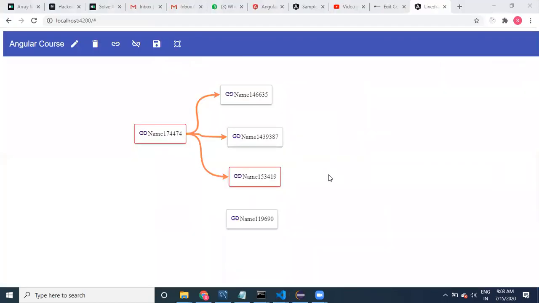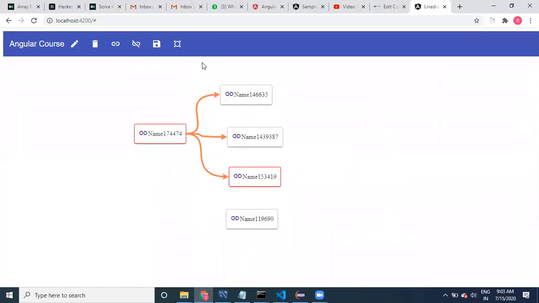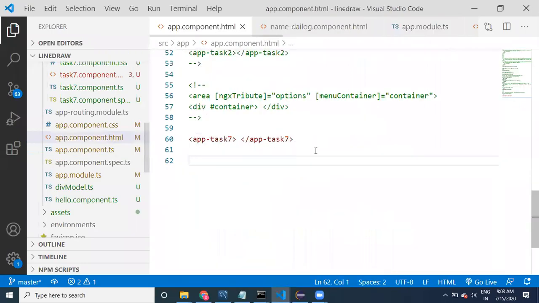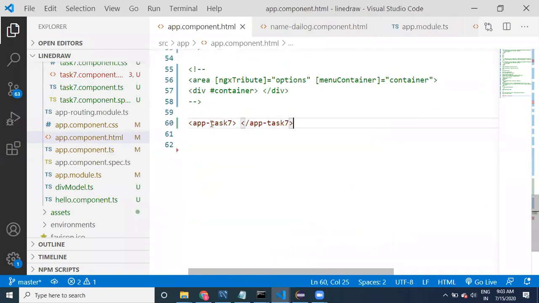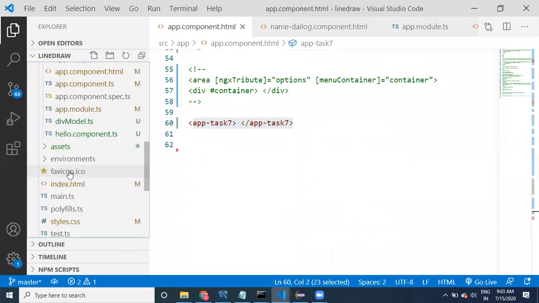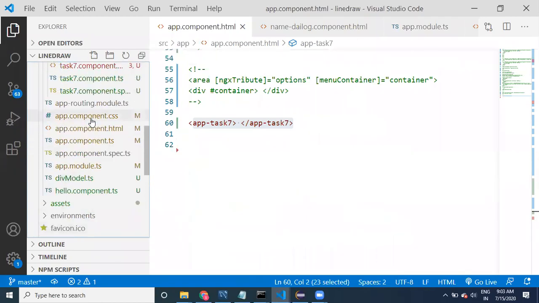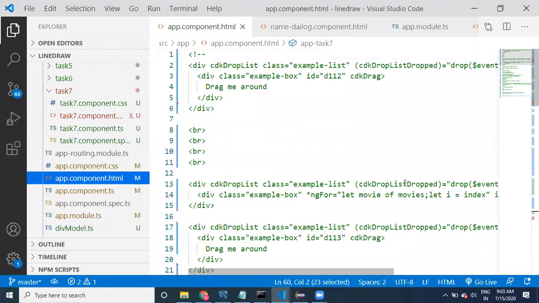Okay, I have added. Next, if I click on this one, what is this item? If I go to the HTML part, here this is app HTML, app component.html. Okay, go to app7.html.